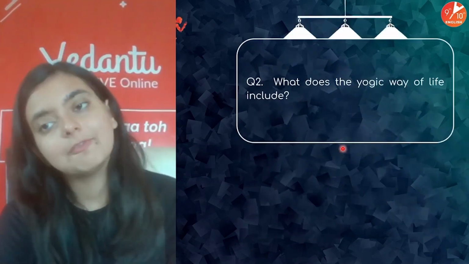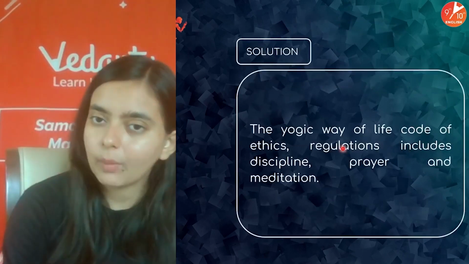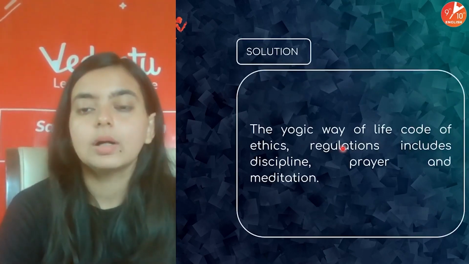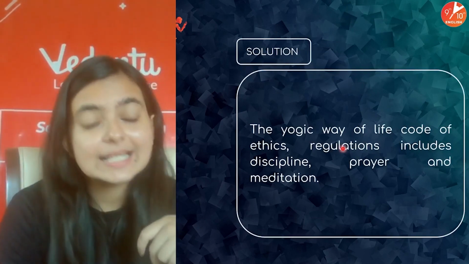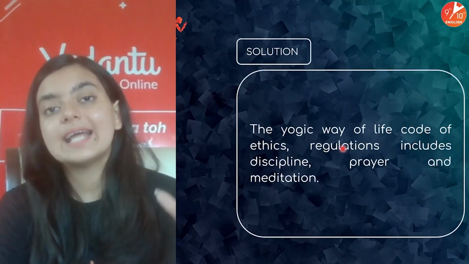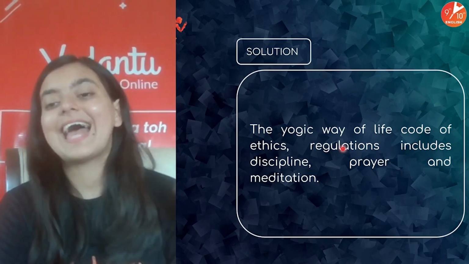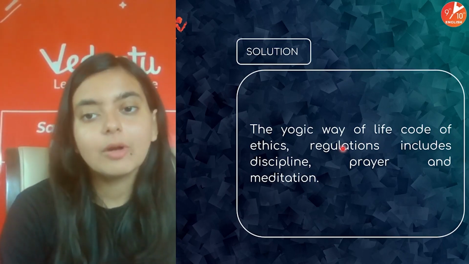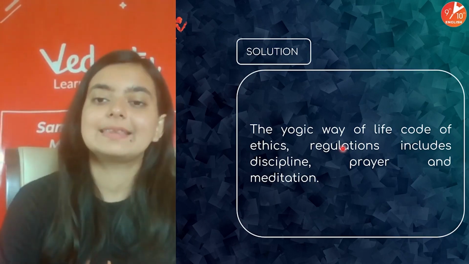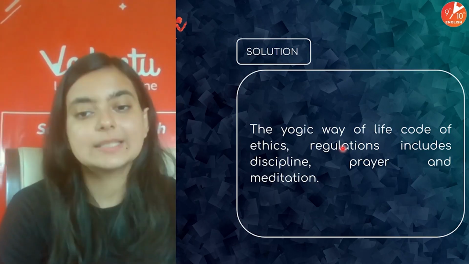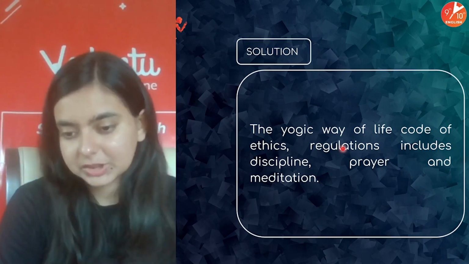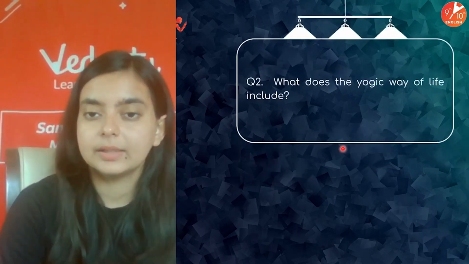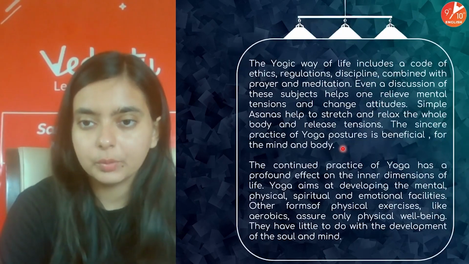What does the yogic way of life include? A very simple question. The yogic way of life regulates, disciplines, and takes care of your body, mind, and soul. Okay, so yes, the yogic way of life, code of ethics, regulations include discipline, prayer, meditation, and it all deals with the. Here you'll get your answer. I'll just show you here.